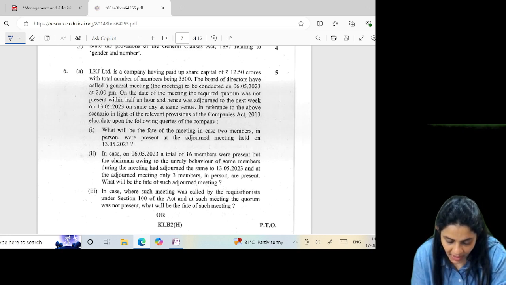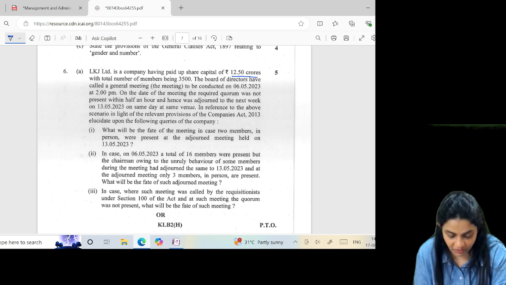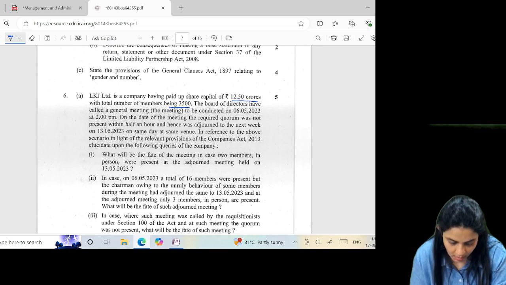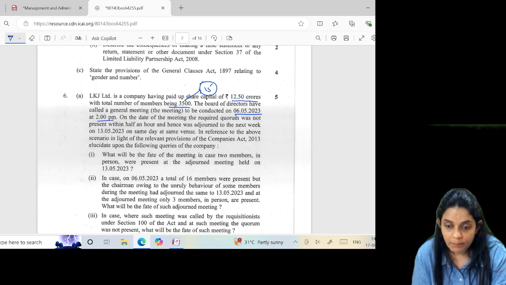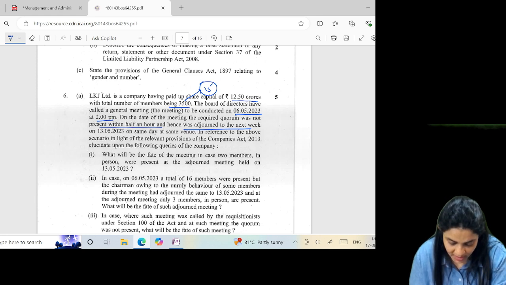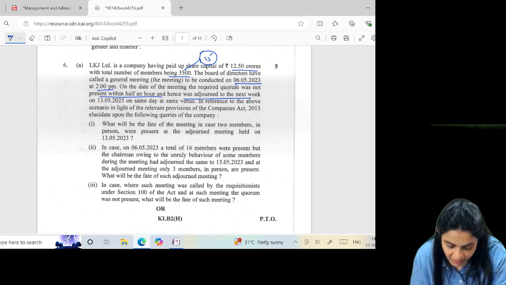LKJ Limited is a company having a paid up share capital of 12.5 crores with total number of members being 3,500. So 3,500 members means quorum is 15. The board of directors have called a meeting to be conducted on 6/5/23 at 2 p.m. On the date of the meeting, the required quorum was not present within half an hour and hence the meeting was adjourned to the next week, same day, same time.